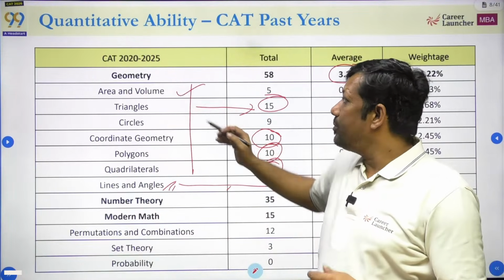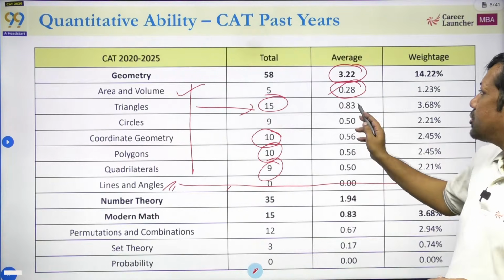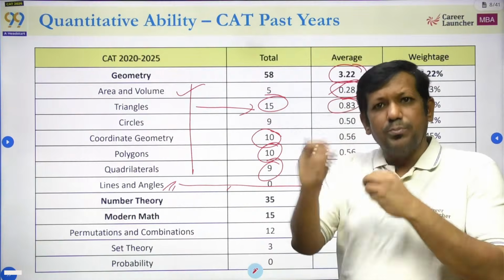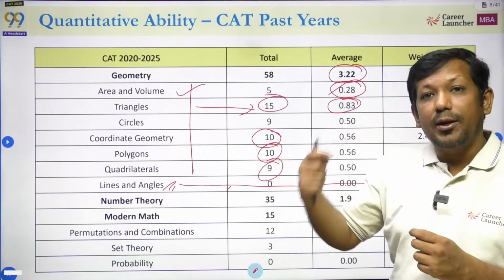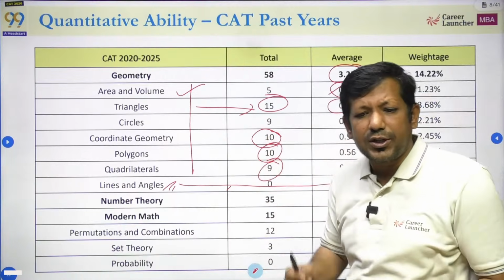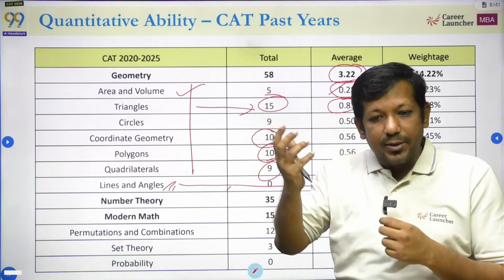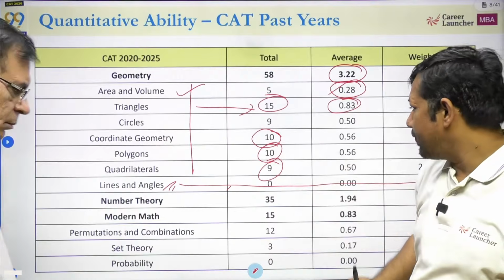Then area and volume, that is 3D. So again, if you are going to see on an average, you have half a question from this topic. Agar geometry mein dekhe, so if you are getting an easy question जो बहुत साफ साफ visible है कि ये आसानी से होगा, so basically you should be able to solve those questions. If there is a very technical question या फिर उस question में construction की बात है, so basically those kind of questions are going to be very difficult. So just leave those kind of questions.